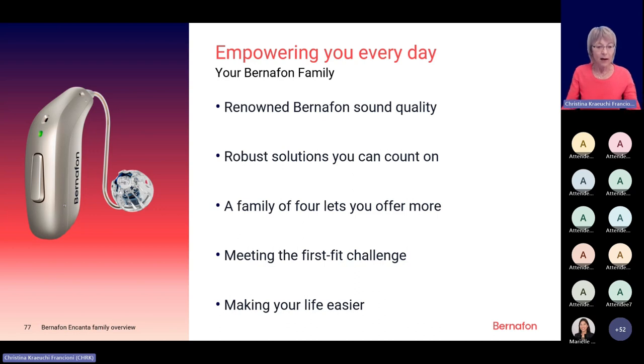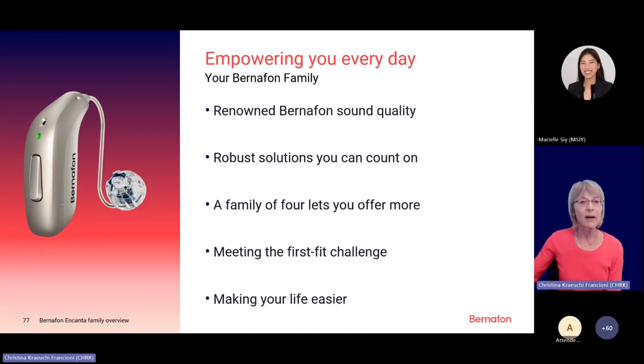And also we can still have the great software for a convenient fit. So really Incanta will make the hearing aid user's life easier, and you will have an extremely attractive instrument to sell in your new product portfolio.